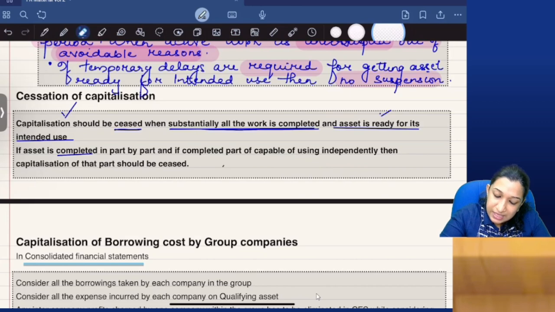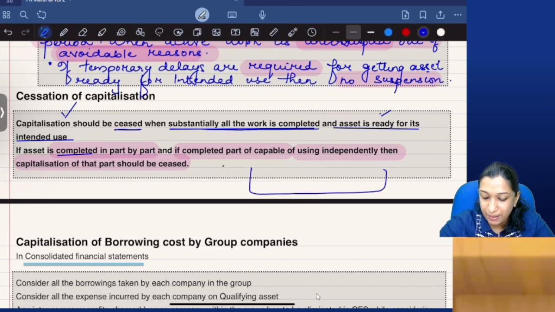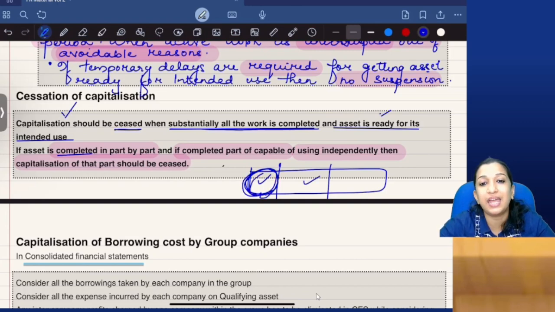So if an asset is completed part by part and if the completed part is capable of being used independently, then capitalization of that part should be ceased. If the assets are completed phase by phase, first phase work is done, second phase work is done, and it has started operating, then capitalization related to that part can be ceased. So if an asset is completed part by part and its completed part is capable of being used independently, then capitalization of that part should be ceased.